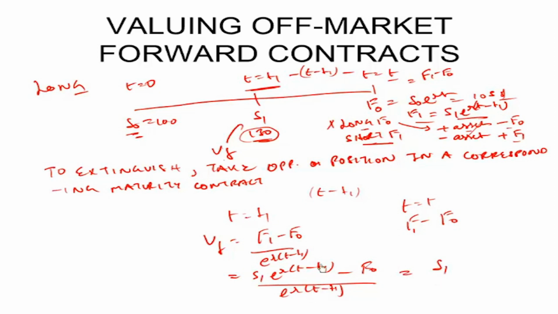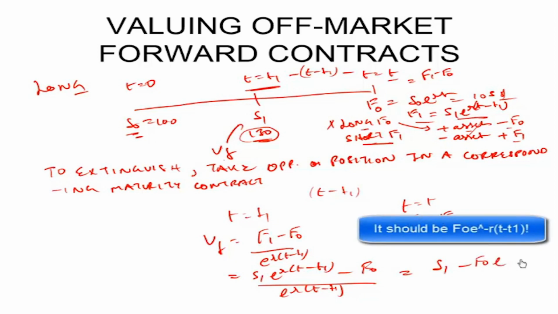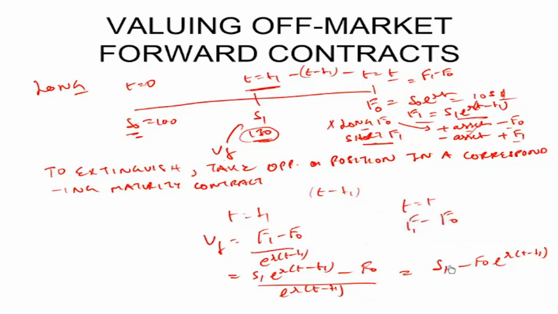This will become S1 minus F0, this was the original strike price, into e raised to the power R(T minus T1). T minus T1 is the remaining maturity of the contract. S1 is the current spot price. So if the spot price goes up, then the long counterparty gains.